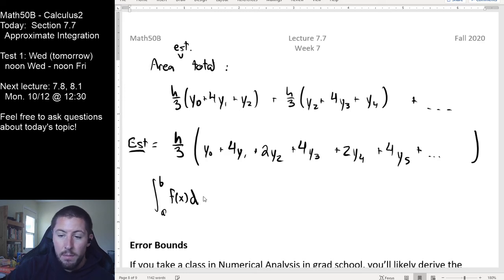Where this came from was us actually computing integrals of parabolas, but it turned out to be nice and linearly representable again, like we really wanted it to be. So now we're back in the land of just doing a bunch of multiplication and addition, and we've got a very accurate estimate for our integral here.